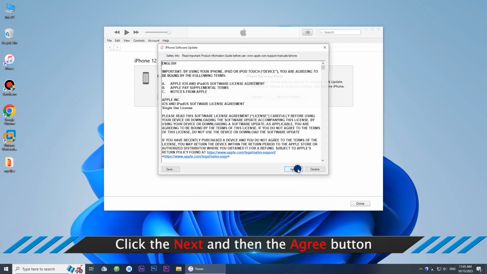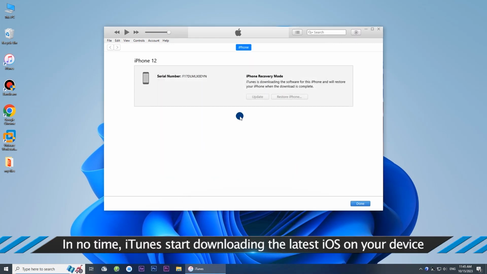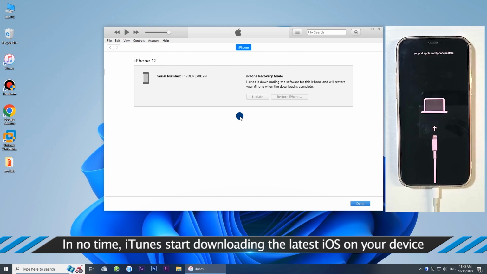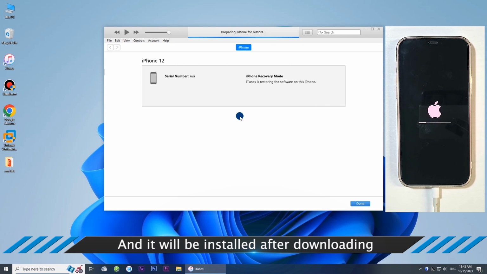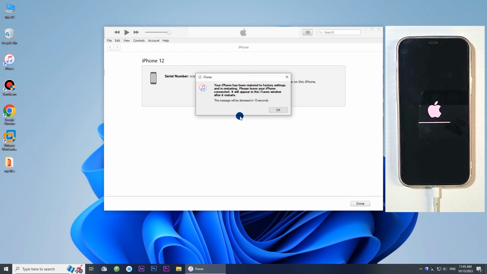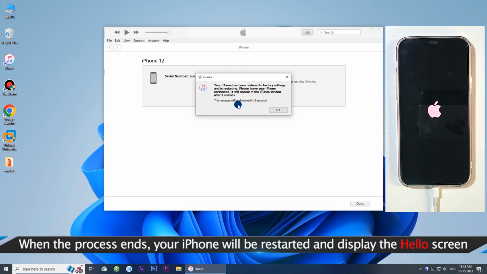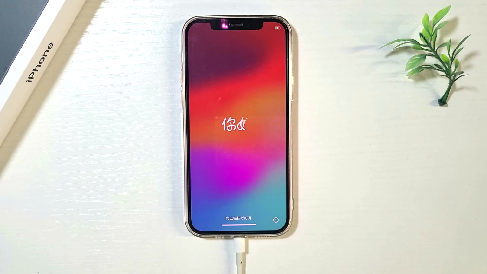Click the Next and then the Agree button. In no time, iTunes start downloading the latest iOS on your device. And it will be installed after downloading. When the process ends, your iPhone will be restarted and display the Hello screen. That's all there is to today's topic.